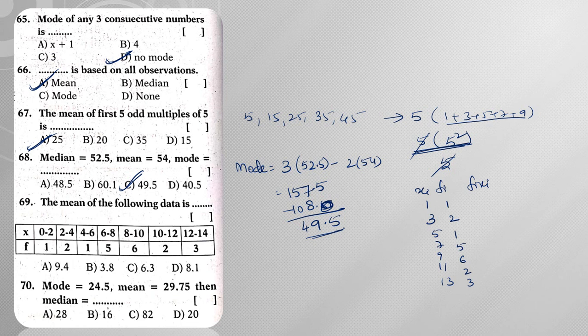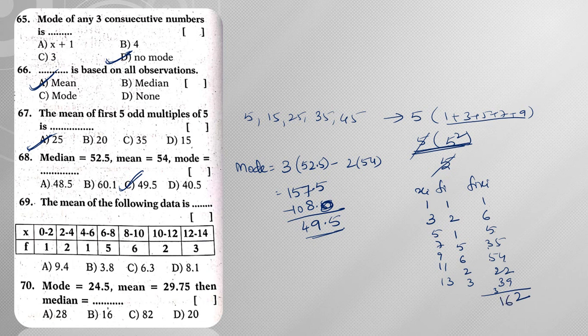Next I am going with Fi Xi. 1 1s are 1, 3 2s are 6, 5 1s are 5, 7 5s are 35, 9 6s are 54, 11 2s are 22, 13 3s are 39, right? On adding all these, what am I going to get? 9 plus 2 is 11, 11 plus 4 is 15, 15 plus 5 is 20, 25, 26, 30, 26 plus 6 is 32, so 3 will be carried, 3 plus 3 is 6, 6 plus 2 is 8, 8 plus 5 is 13, 13 plus 3 is 16, so this is 162.